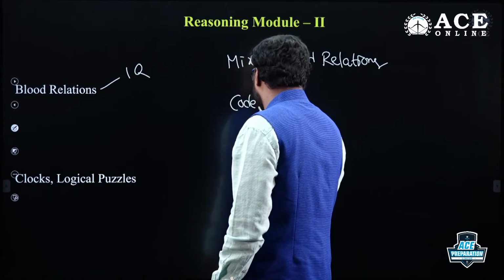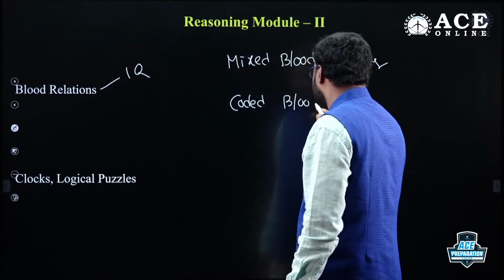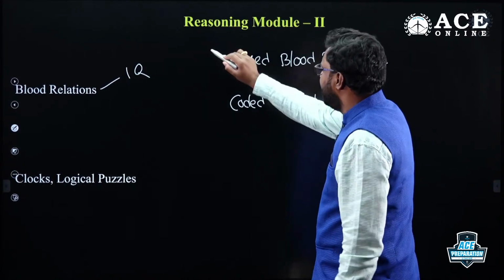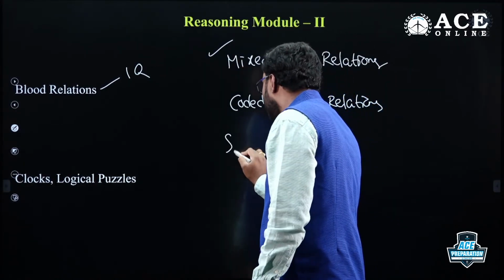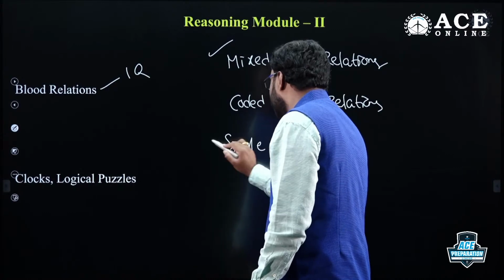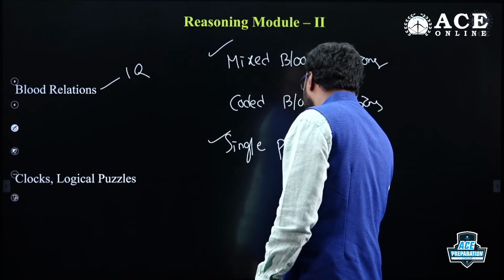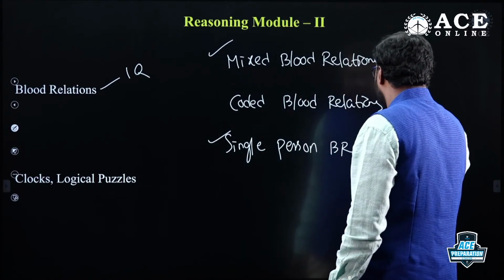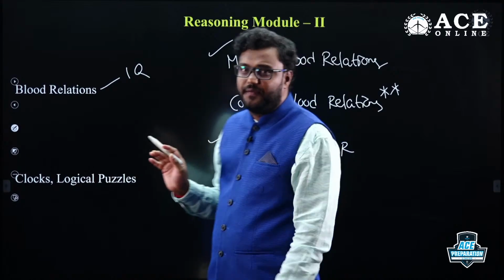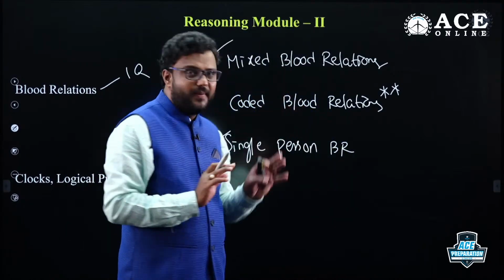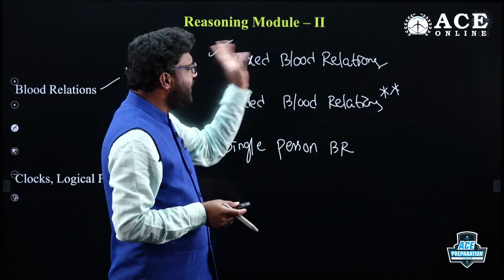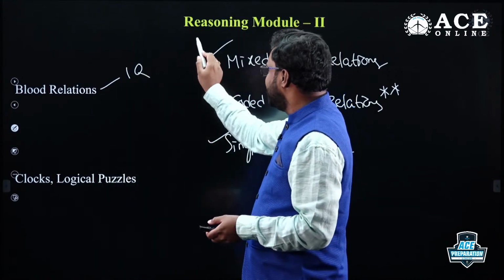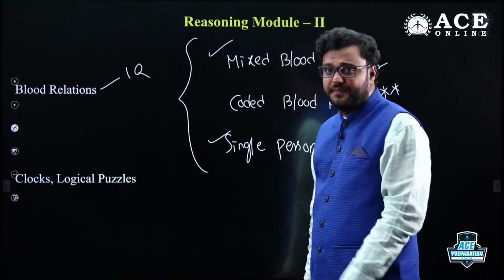Coded blood relations, mixed blood relations, single person blood relations. Till now, in GATE and ESC, only mixed blood relation and single person blood relation they asked. Coded blood relations not yet given, but from a placements point of view and other competitive exams, especially placements, you have to focus on coded blood relations as well. If you know mixed blood relations, coded blood relations is also very easy. But from a GATE and ESC point of view, the first and last is sufficient.